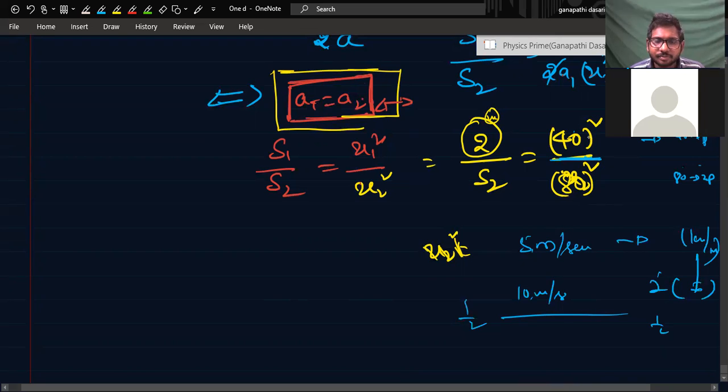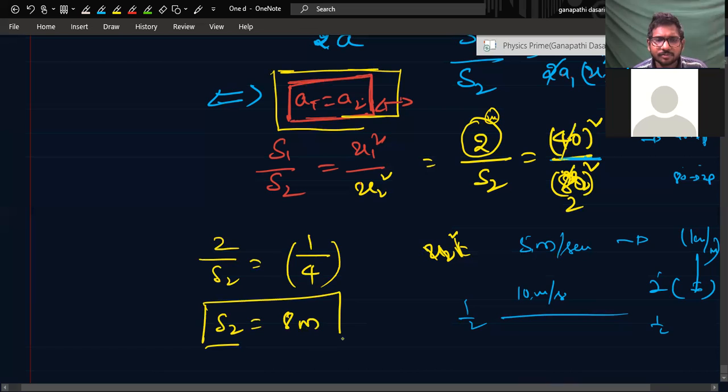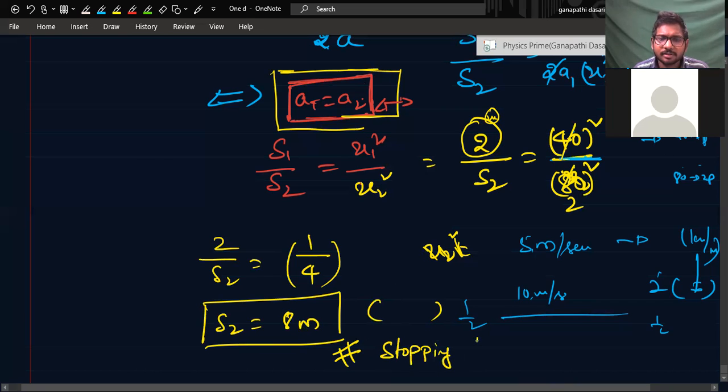So 40 by 80 is half, and squared it will be 1 by 4. The answer will be 2 by S2 is equal to 1 by 4. So S2 is equal to how much? 8 meters. This is an important question. In your coaching material, you can practice some questions on this stopping distance, which is very important.